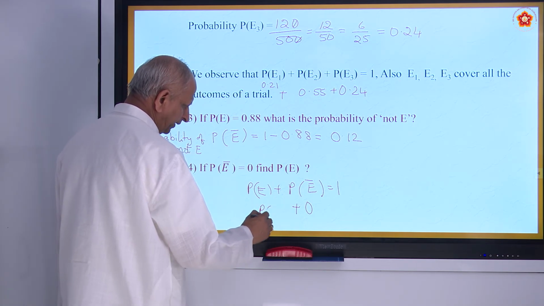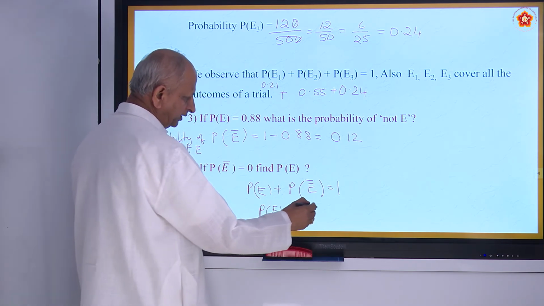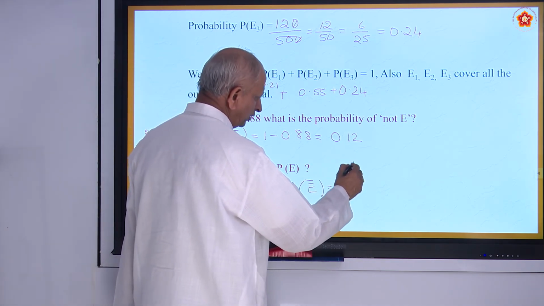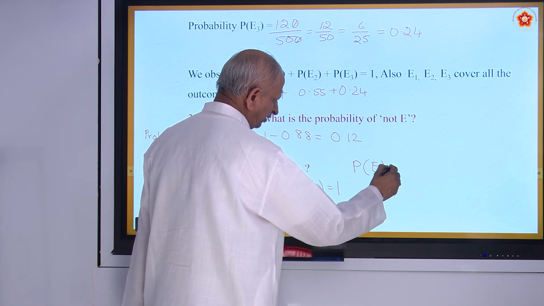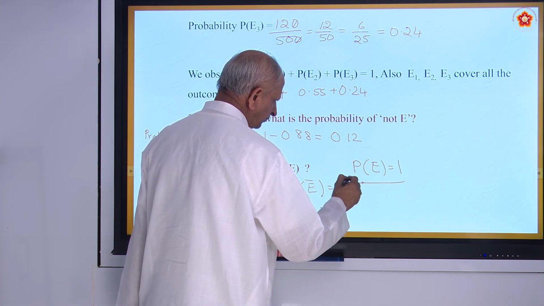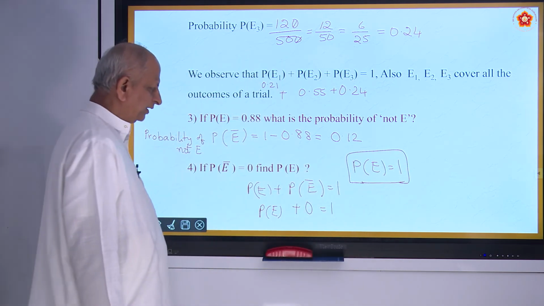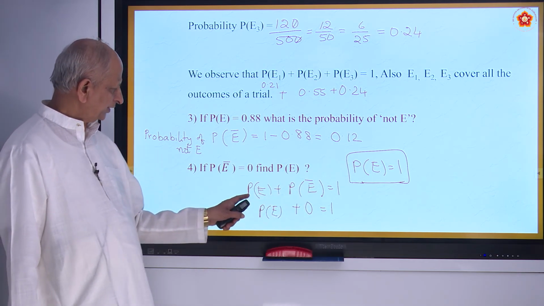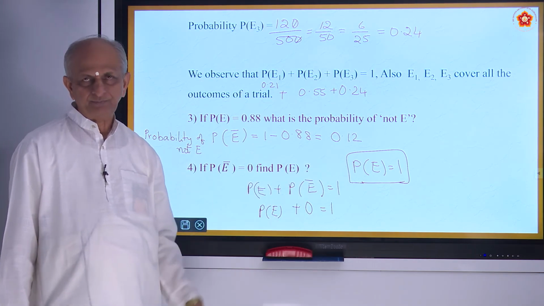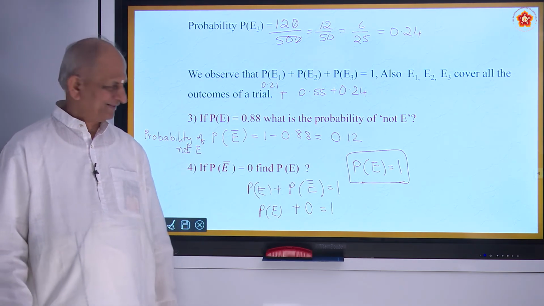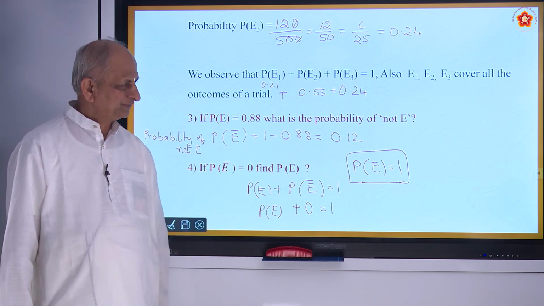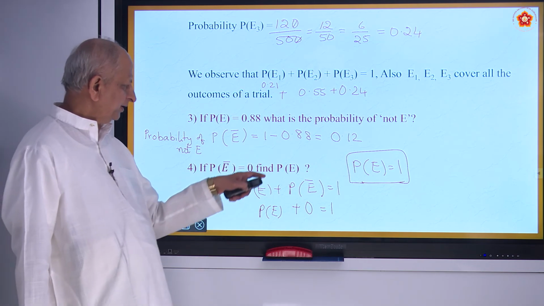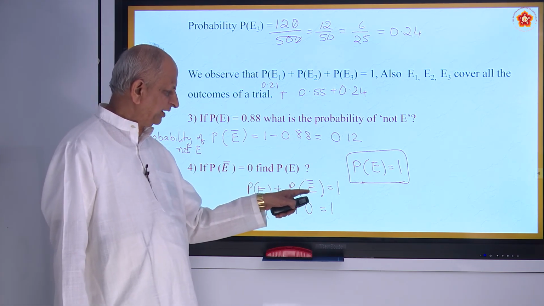They are asking probability of event E, and therefore probability of an event E is equal to 1, because complementary is given as 0. 1 plus 0 is equal to 1. Noted all this? Very 1 mark question, but you must be very, very clear. Here E bar is called as complementary of E.